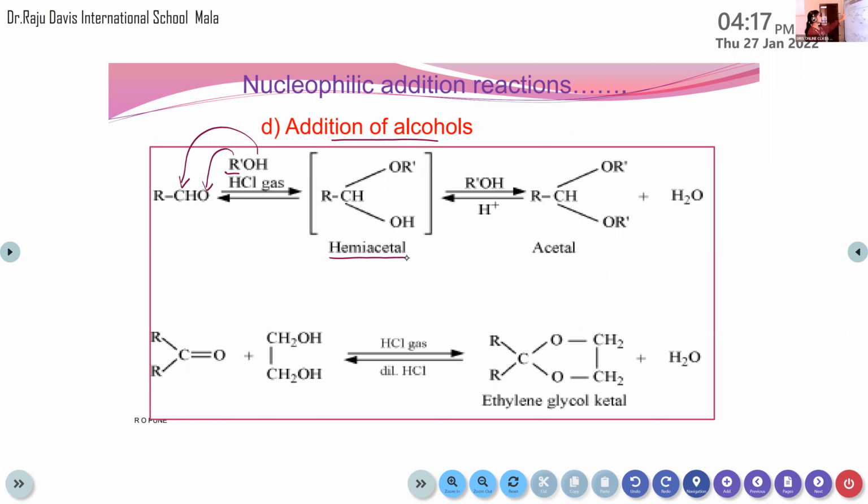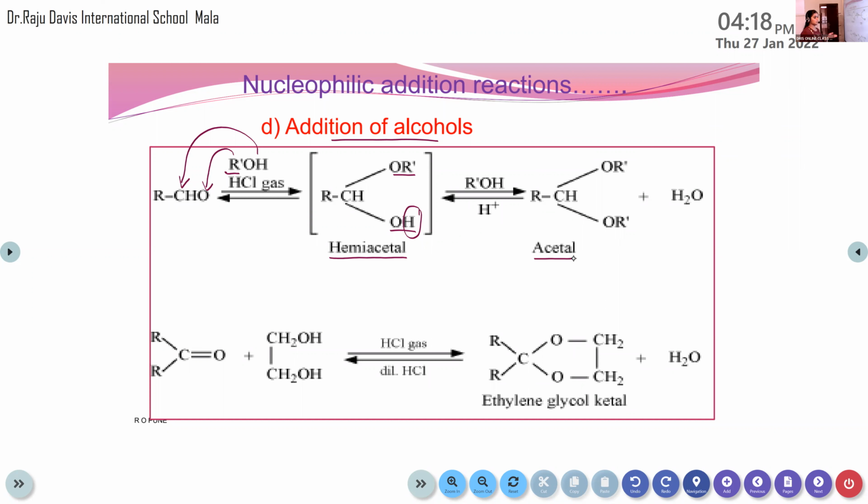The mechanism is the same. The negative part, or the nucleophile, will be added to carbon, and the opposite ion will be attached to oxygen. So here you can see, to the carbon an OH group is added, and to the oxygen this alkyl group is added. So due to the addition of these two, one hemiacetal is formed. Then again one molecule of alcohol is added, and this hydrogen atom will also be replaced by one alkyl group, R dash. So it becomes an acetal.